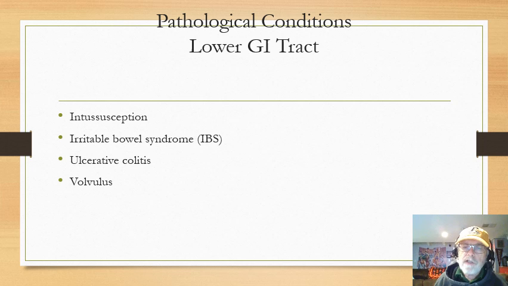Well, the problem is, because the gut is freely movable, if the gut makes a quick turn and twists, it twists that mesentery. The blood supply is going through the mesentery, so it twists the blood supply and blocks it off. As a result, the intestine will die. A large part of the intestine will die.